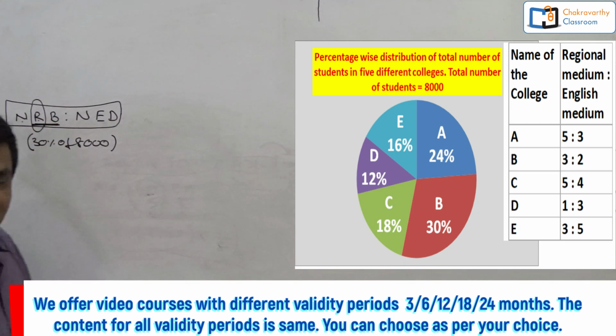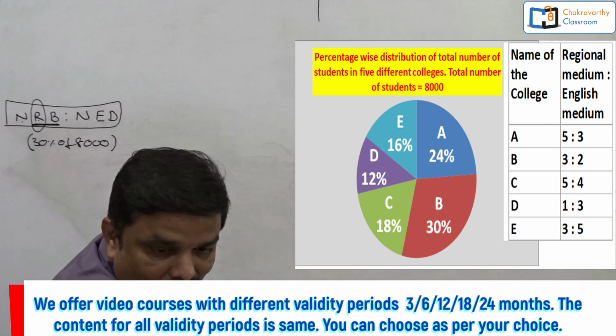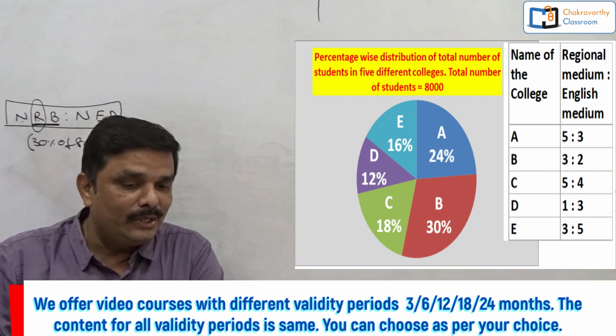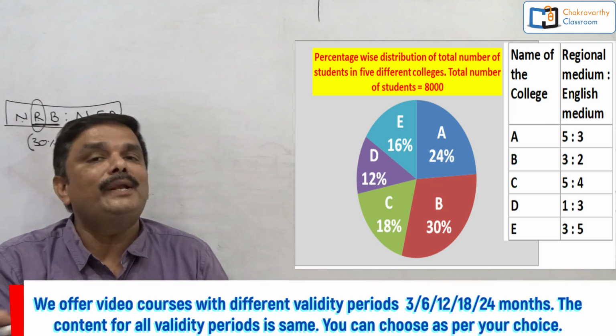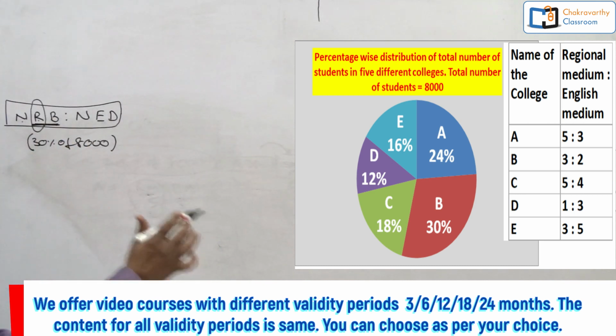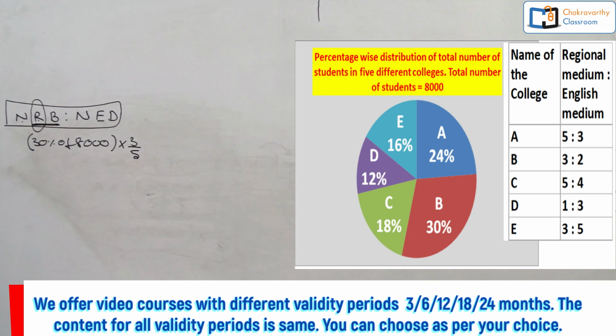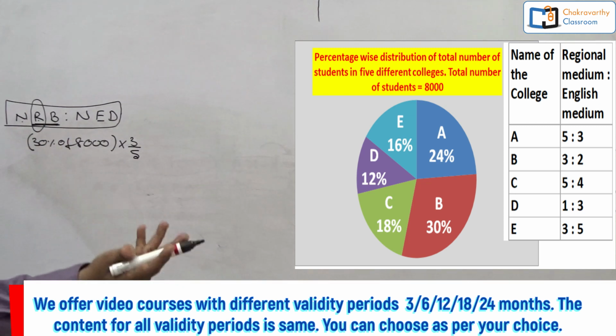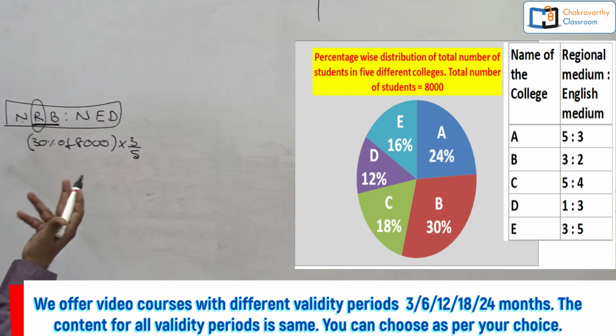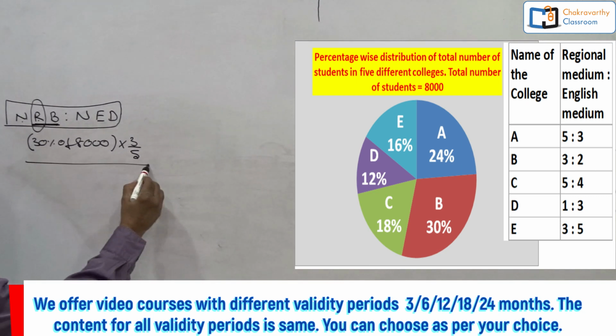In college B they have given regional medium to English medium as 3:2. I need regional medium, that is 3 by 5 into 3 by 5. First you understand this, then I go for the shortcut. Ratio is nothing but division.